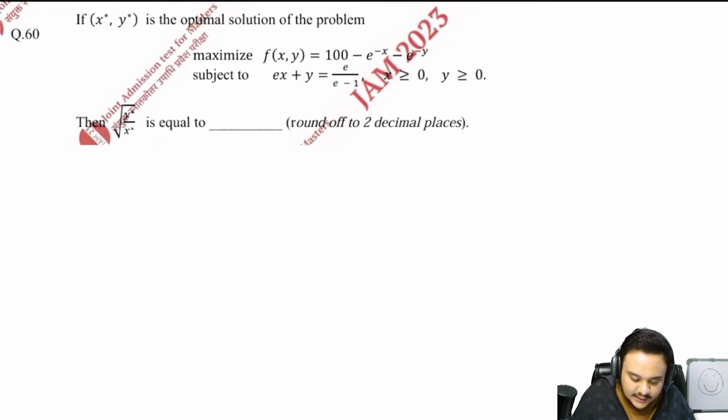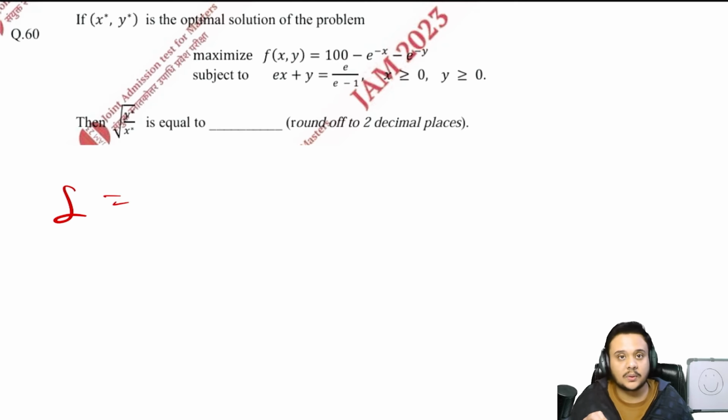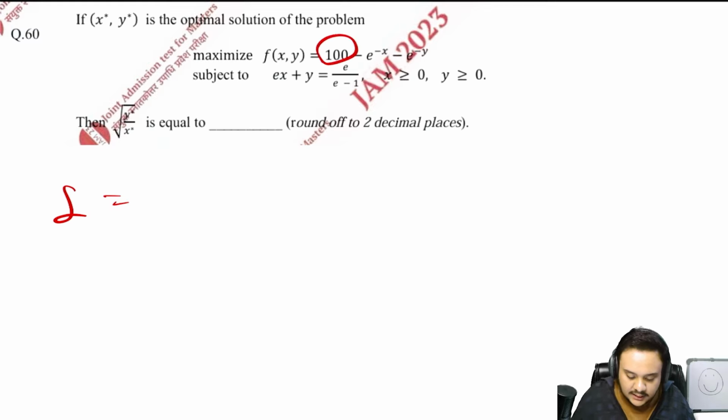It says that x star, y star is the optimum solution of this problem. Maximize this subject to this. So just form the Lagrangian, easiest method ever. It is God's gift to you that you can just directly form the Lagrangian. So just ignore the 100, it is a constant value.